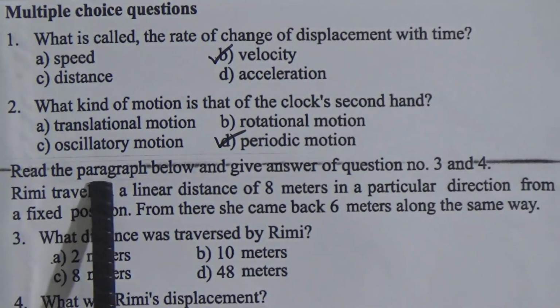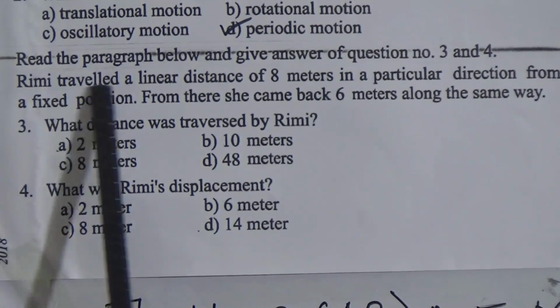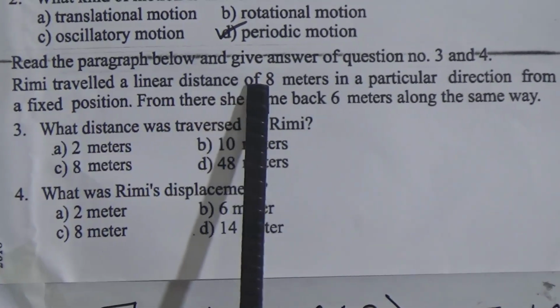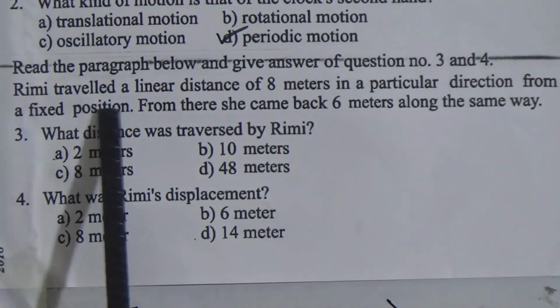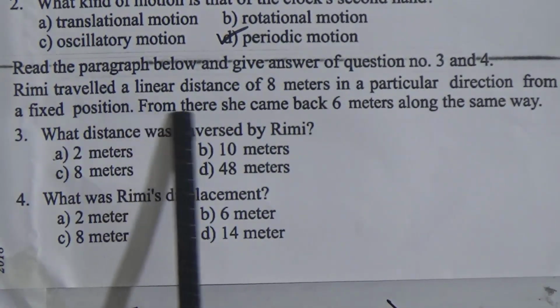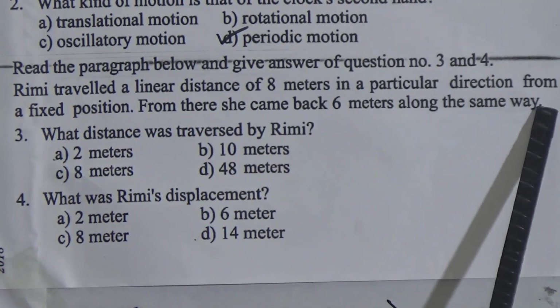And read the paragraph below and give answers to question numbers 3 and 4. Remy travelled a linear distance of 8 meters in a particular direction from a fixed point. From there, he came back 6 meters along the same way.